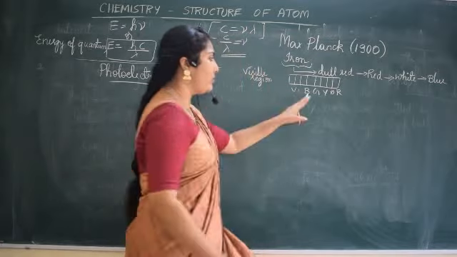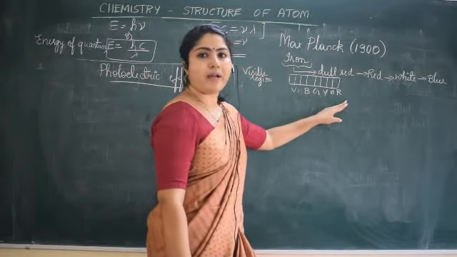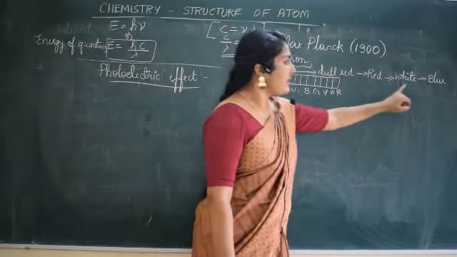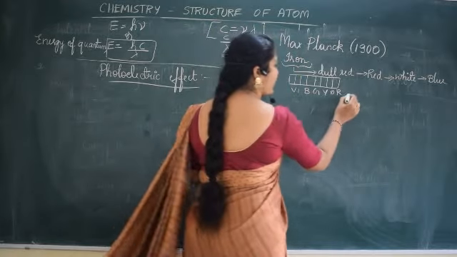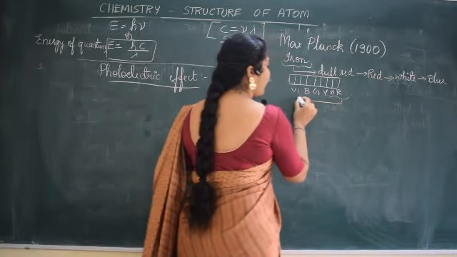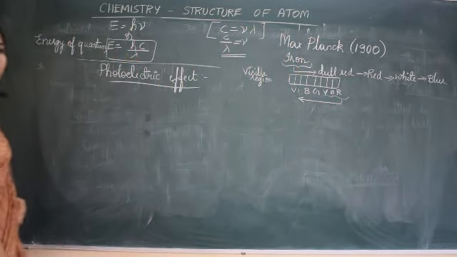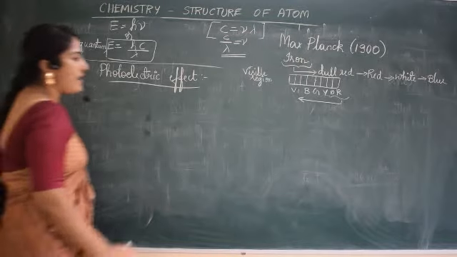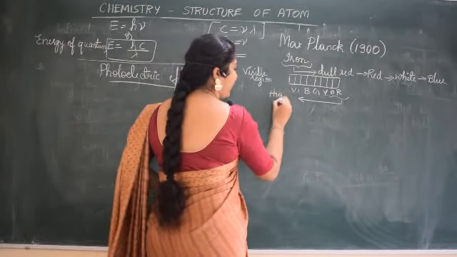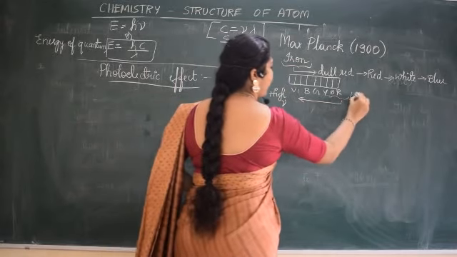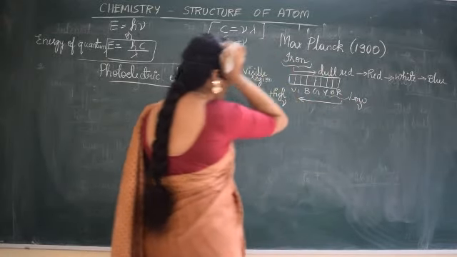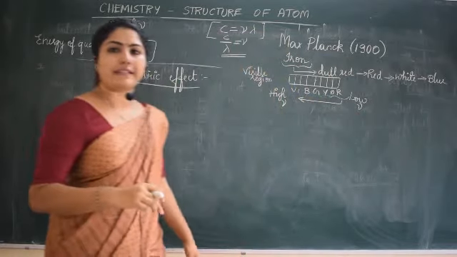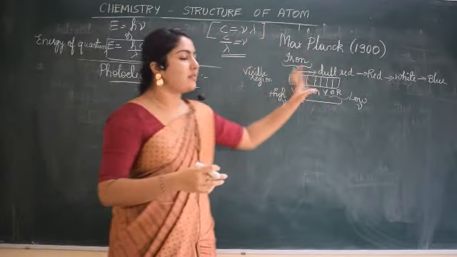Violet, indigo, blue, green, yellow, orange, red. VIBGYOR, we say, isn't it? So he said that from dull red, it is moving towards blue. First it was this color, then it started moving towards blue. So from which region has it moved? It has moved from lower frequency to higher frequency. Here the frequency will be higher, and here the frequency will be lower. So he noted that the range has been varying from lower frequency to higher frequency.